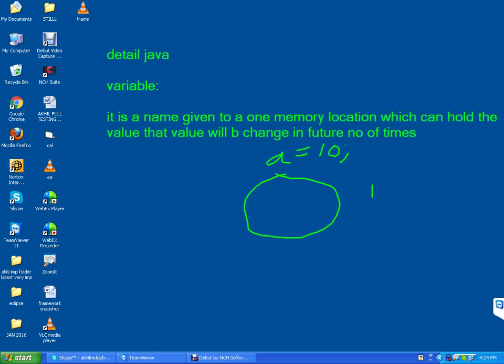Variable advantages. One is reusability, again and again. Easy to update. Easy to maintain.